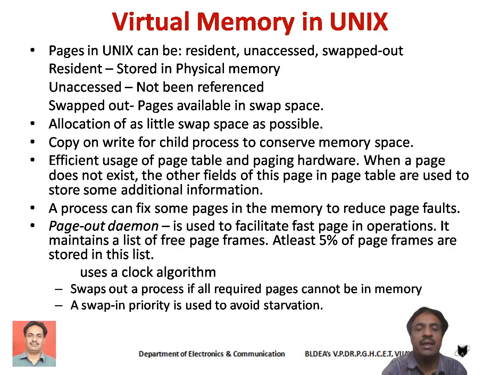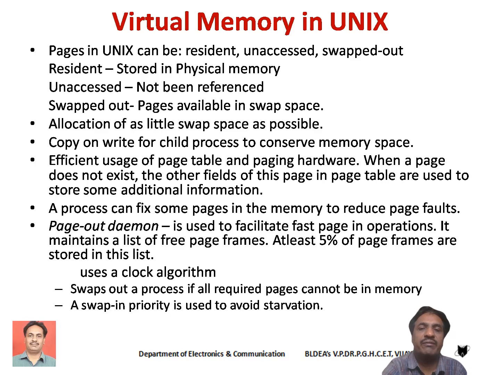In that case, Unix will swap out that entire process to allow other processes to execute. And Unix employs a swapping priority to avoid starvation.